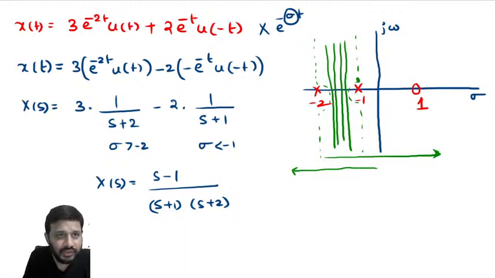So here what is the ROC? Between minus 2 and minus 1. Minus 2 less than sigma less than minus 1.